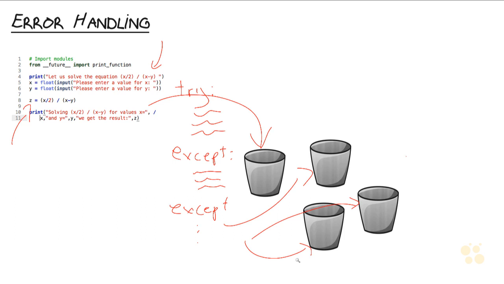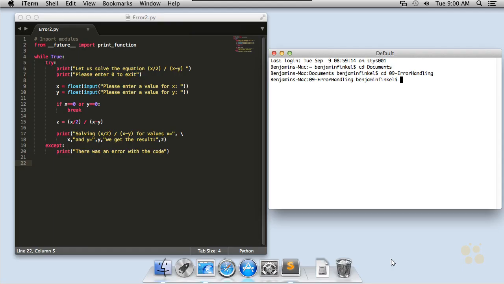And then lastly, we can even finish it off with a sort of generic bucket that handles all the other errors that we don't know about, where we can say to the user, you know what, something went wrong, we don't know what, but here's the output, here's the diagnostic information, do with it what you will. So let's take a look at that code sample we were just working with and start cleaning it up, adding in a little bit of try except statements so that we can handle our errors a little more cleanly.